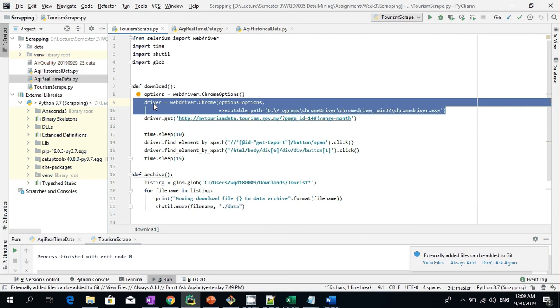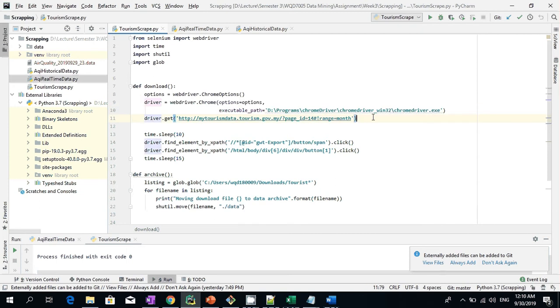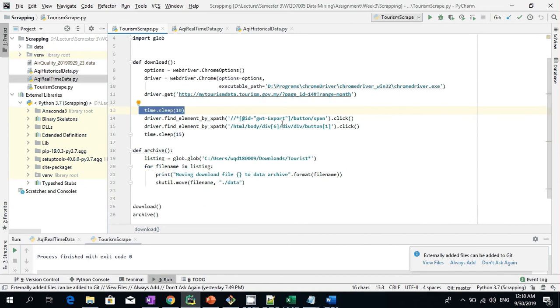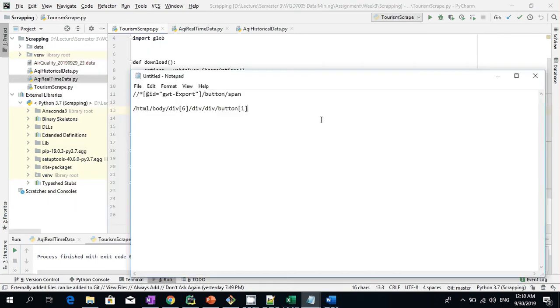Once we have this driver instance, we need to give it the link. This is the URL of the page that I opened just now, so the driver will open this page. We need to tell it to sleep for a while. Then these are the two paths that I showed just now that we took from the page. First is to click on export, and second is to click on export to CSV.